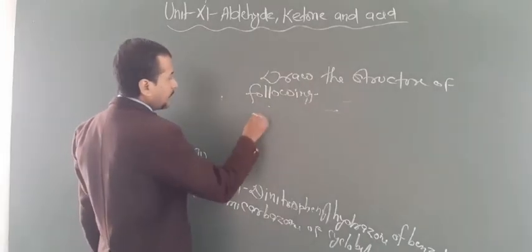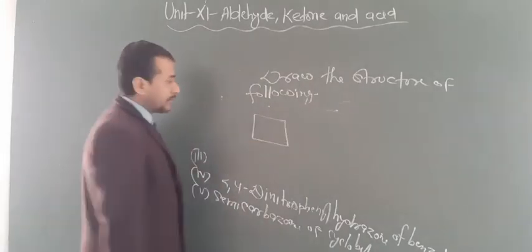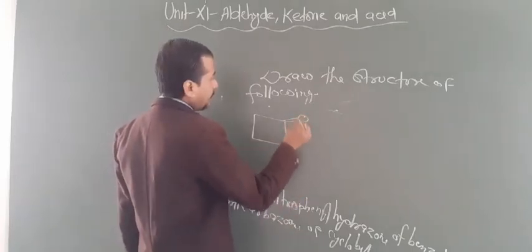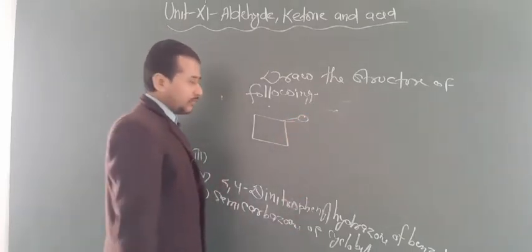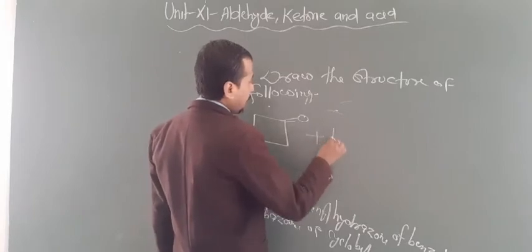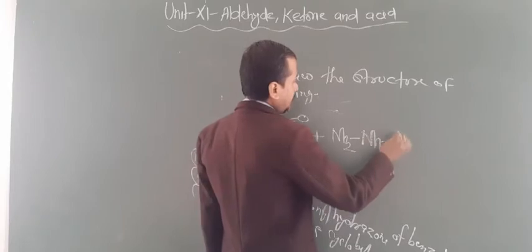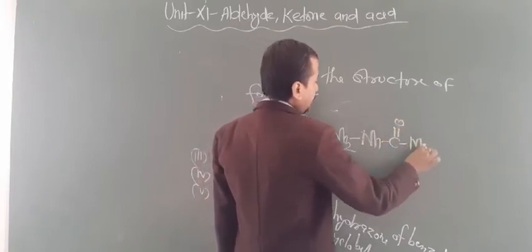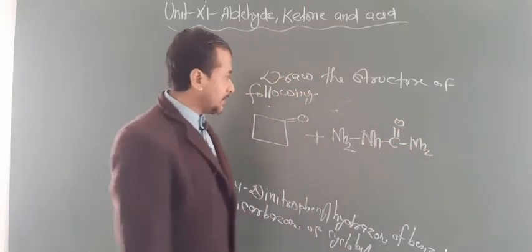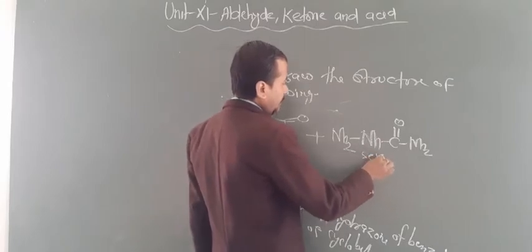Cyclo means 4 ring, so 4 carbons, with an O attached by a double bond. So this is known as cyclobutanone. Now this will react with semicarbazide. The semicarbazide is NH2, NH, C double bond O and NH2. This is known as semicarbazide.